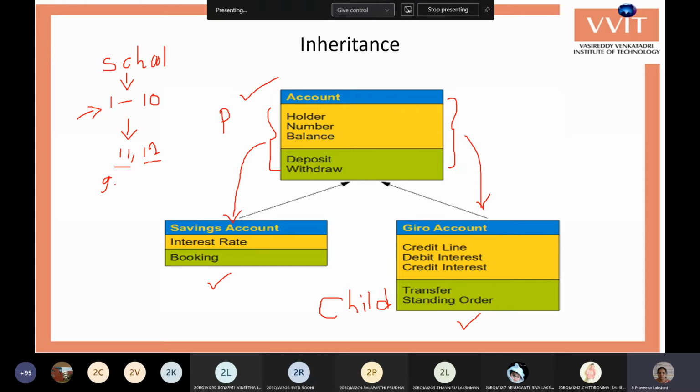So when you are changing the application to accept the 11th and 12th standard students, you need to change your existing application to add all this data. You have to change this existing software to take the 11th and 12th standard students' data also. But without disturbing the existing application, because it was developed 10 years before, the programmer may not be available now.